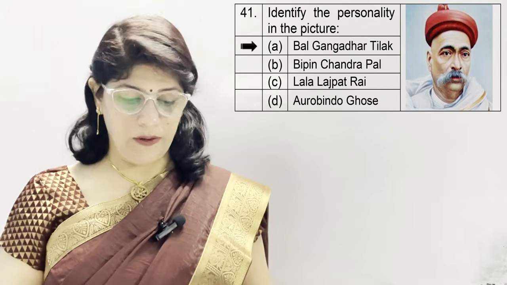Bal Gangadhar Tilak. Rather, you should know all the famous personalities in both these chapters, from early nationalists Surendranath Banerjee, Dadabhai Naoroji, and Gopal Krishna Gokhale, and their contributions. They form the important part of this chapter. And then from assertive nationalists, Bal Gangadhar Tilak, Bipin Chandra Pal, and Lala Lajpat Rai. You know Bal, Pal, and Lal. These are the famous personalities also, and you should know about them also.